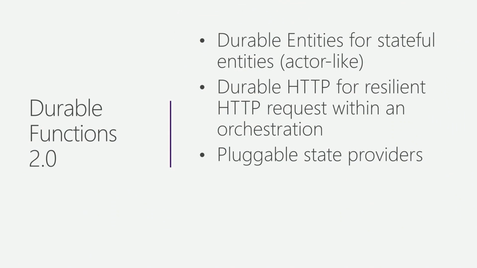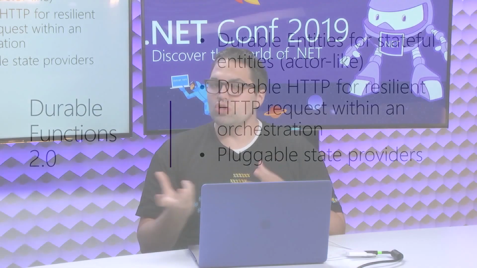Pluggable state providers. So previously, durable functions just worked on Azure Storage. We now have a method to swap in different state providers. Maybe you don't want it to be Azure Storage. Maybe you actually want it to be Redis because you're going to be running these durable functions on premises or in Kubernetes, or you want it to be Event Hubs or Kafka. We've created a new pattern so that you can plug in different state providers. Your code doesn't need to know about it, but behind the scenes, it can use some different state providers to take advantage of maybe better throughput, disconnected environments, etc.